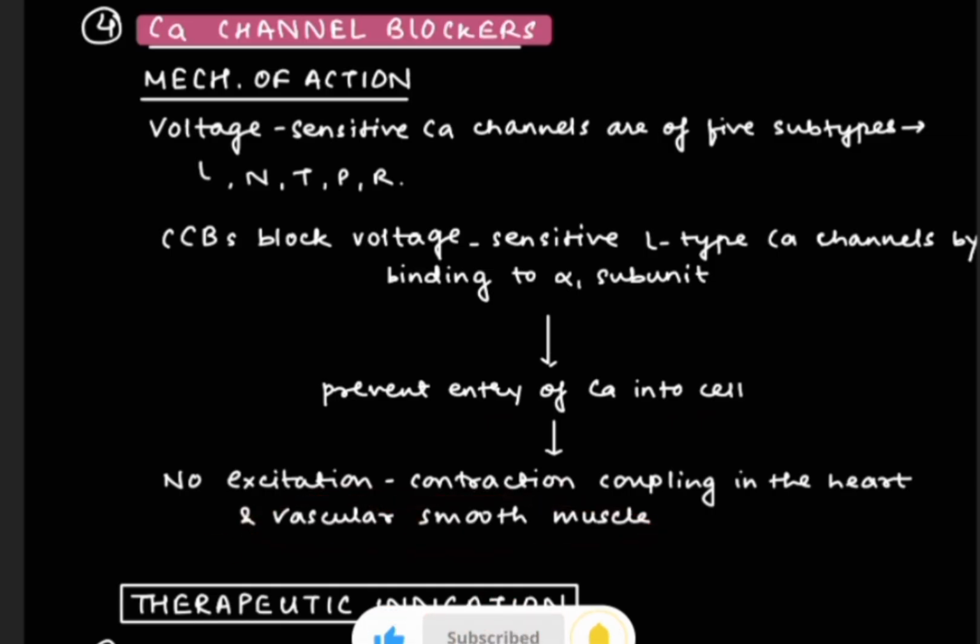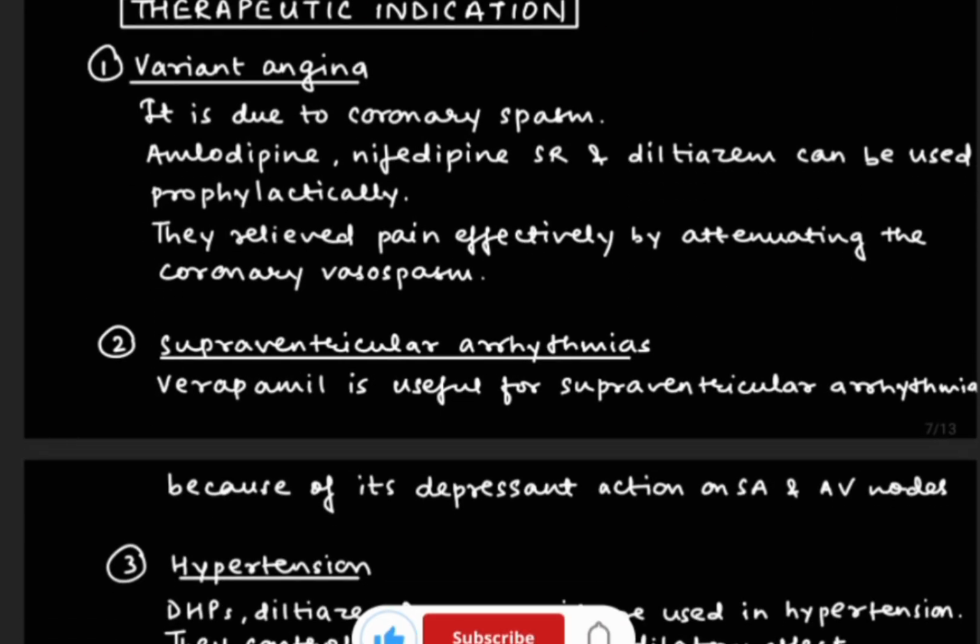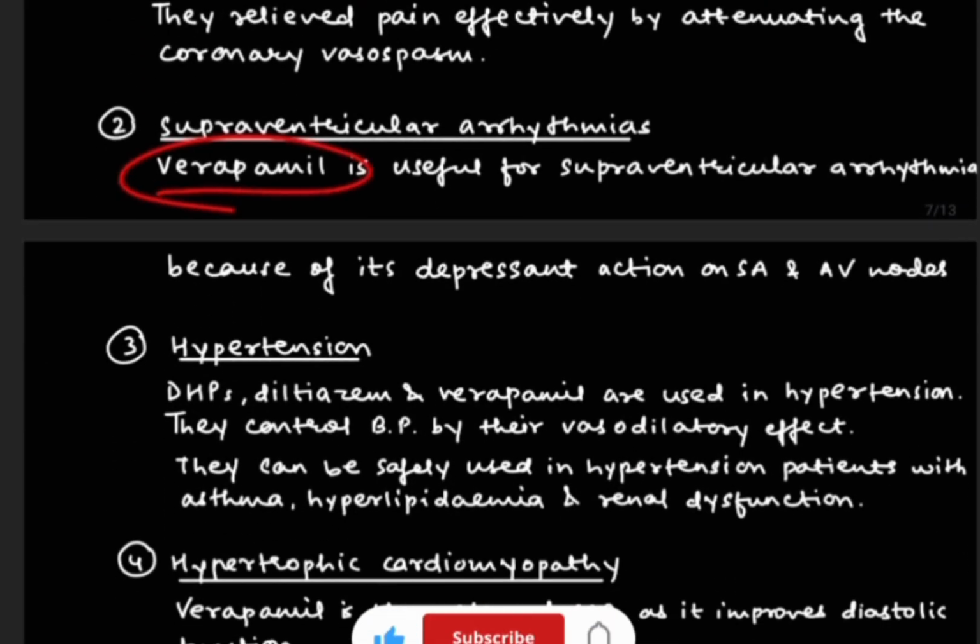Now we are going to see about therapeutic indications. So first is variant angina. It is due to coronary spasm. Amlodipine, nifedipine and diltiazem can be used prophylactically in the case of variant angina. Now next is supraventricular arrhythmias. So verapamil is useful for this.